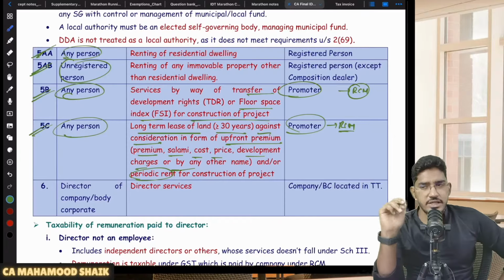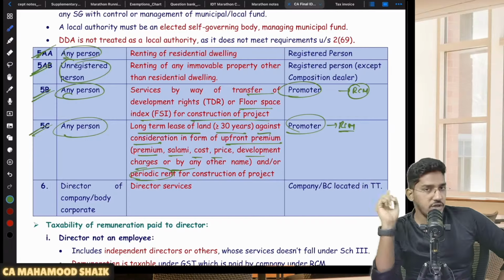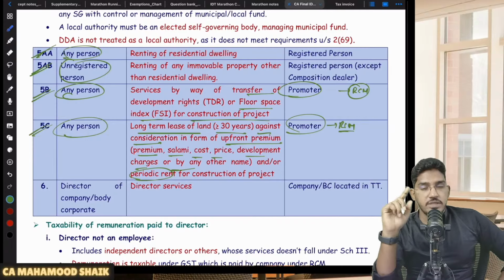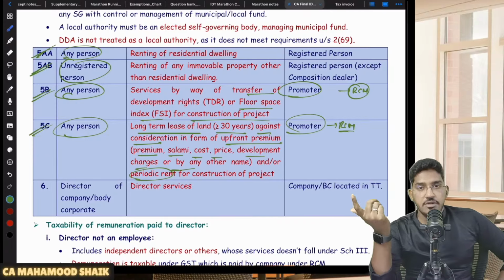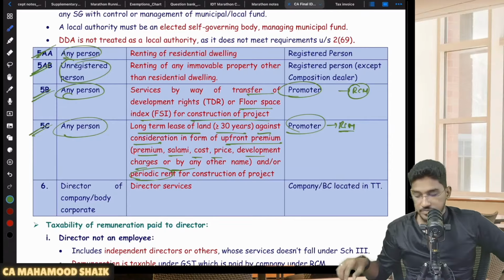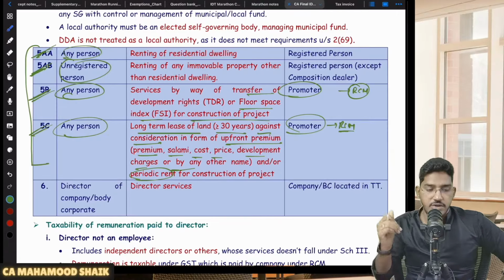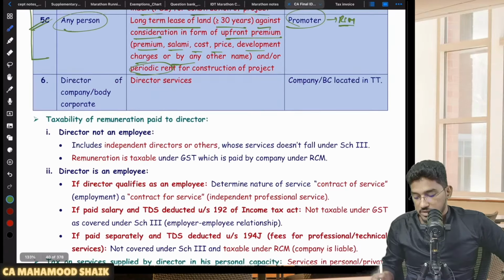Okay, so two cases related to real estate sector. One is transfer of TDRs or FSIs. The promoter only will pay the GST under RCM. The other is long-term lease of land, greater than or equal to 30 years, for either upfront amount or for periodic rent. That also will be paid by the promoter only under reverse charge mechanism. Okay, next. These are all related to the real estate sector. I will say 5AA, 5AB, 5B, 5C. All these are related to the immobile properties. Now we will come to the next one.